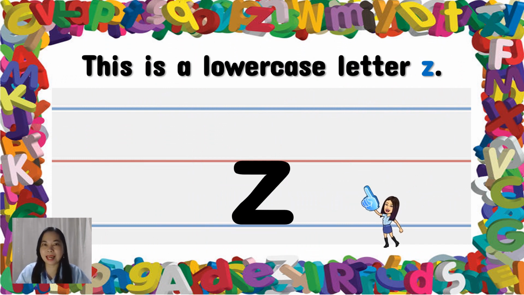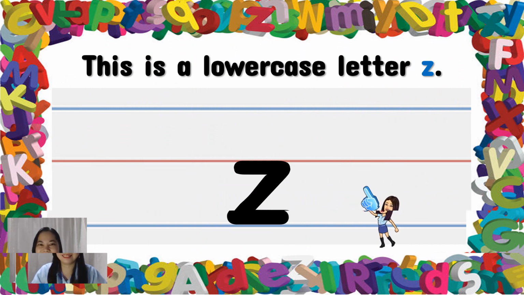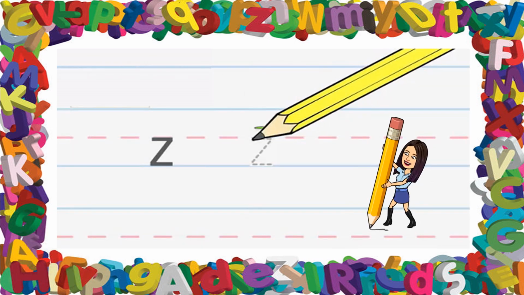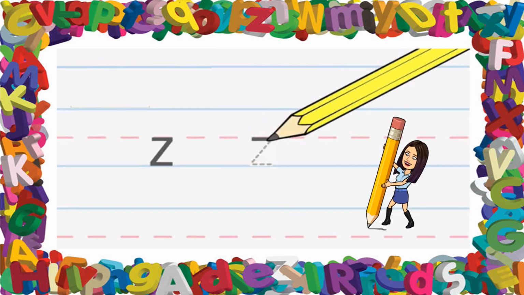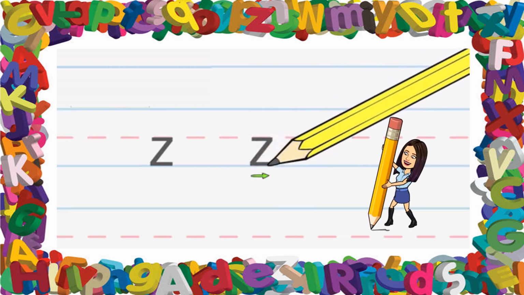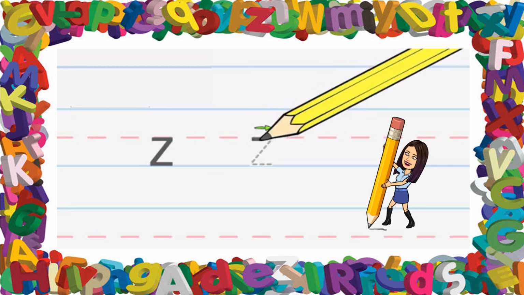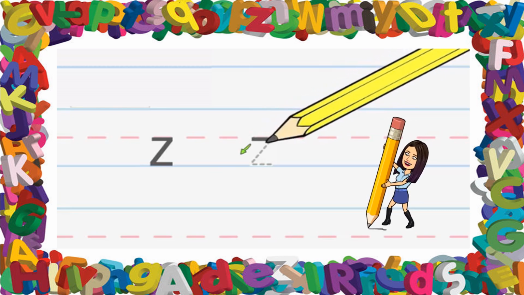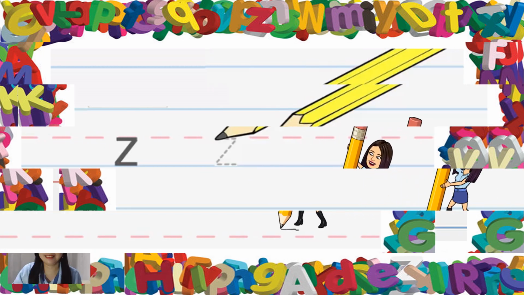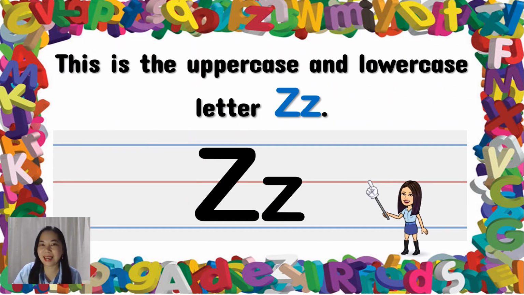This is a lowercase letter Z. How to write the lowercase letter Z? Use one stroke to write the lowercase letter Z. Start at the red midline. Slide right. Slant left to the blue baseline. Slide right. Once again, this is the uppercase and lowercase letter Z.